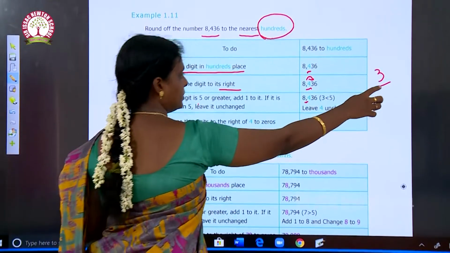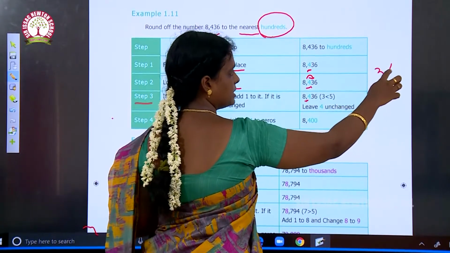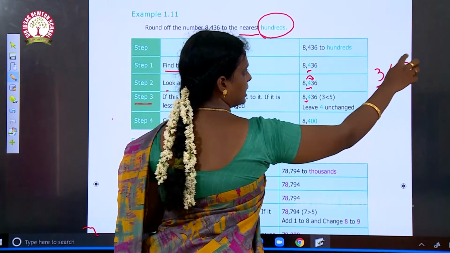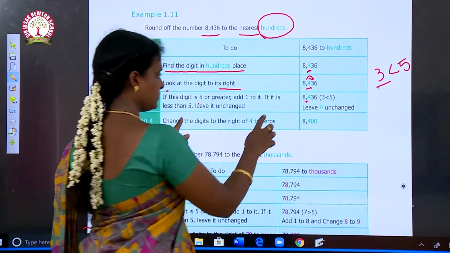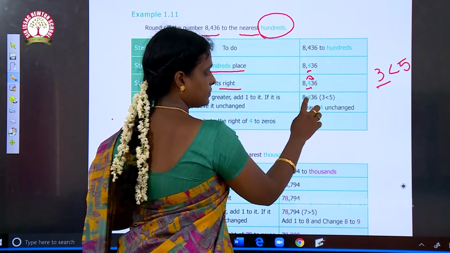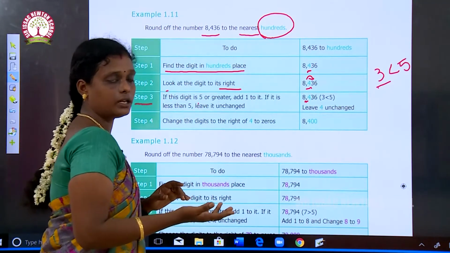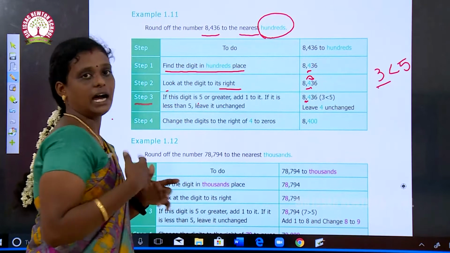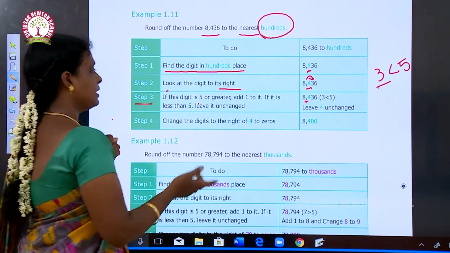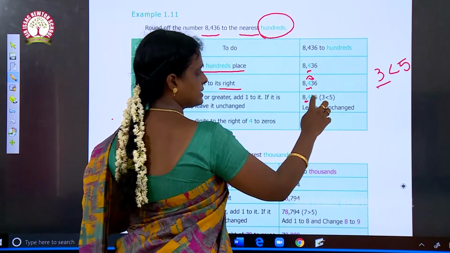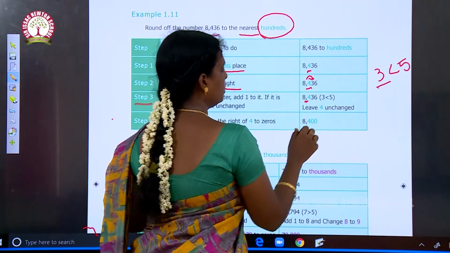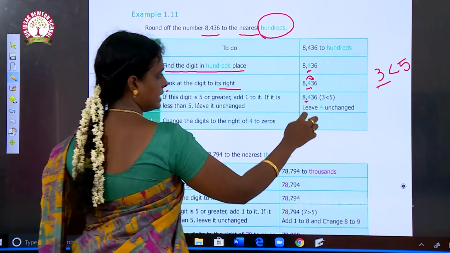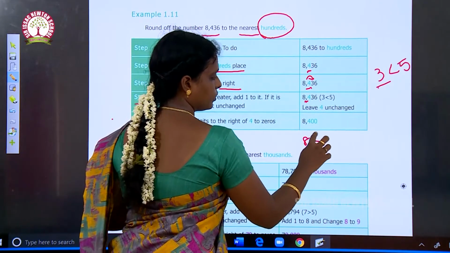If the number is less than 5, you have to leave this 4 unchanged. Okay, here it is 3 which is less than 5. So we did not change this 4. So the number is 8 and then 4.